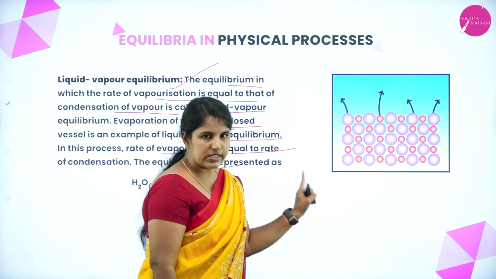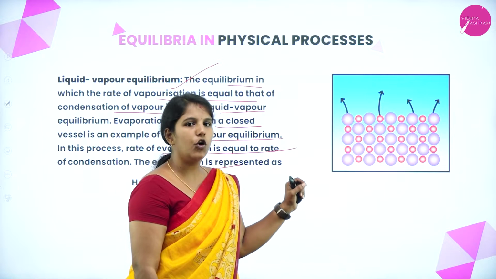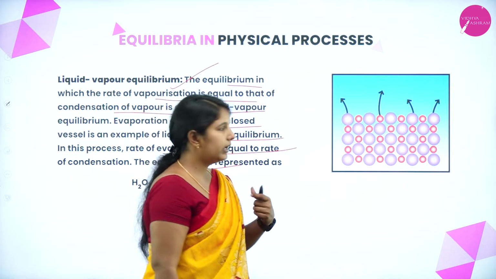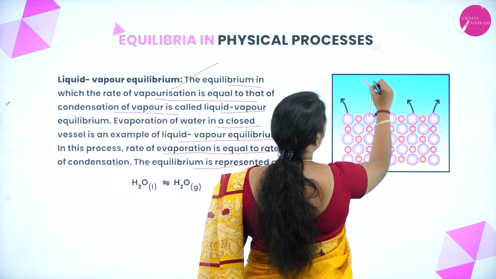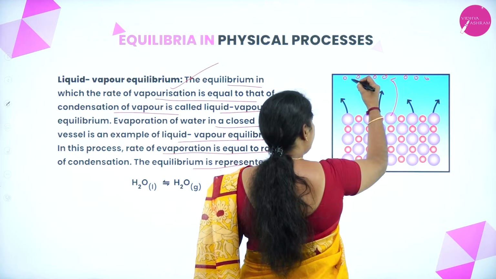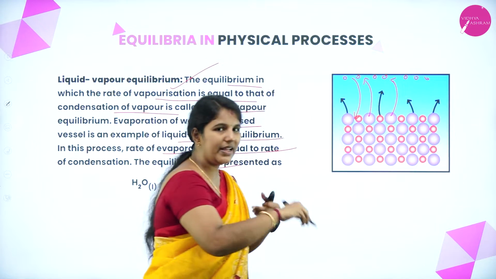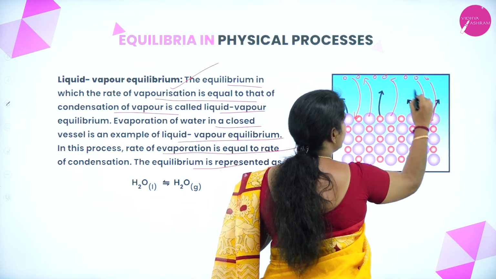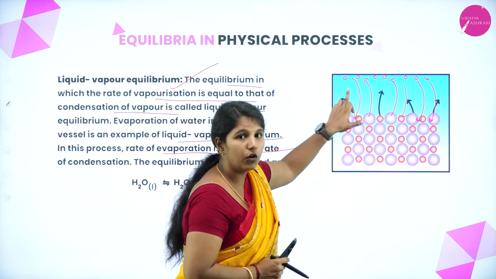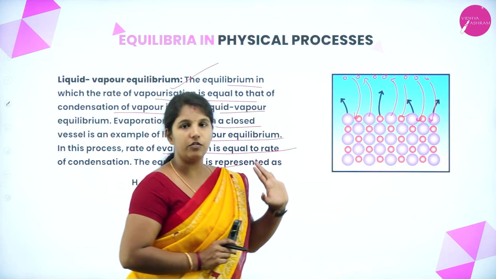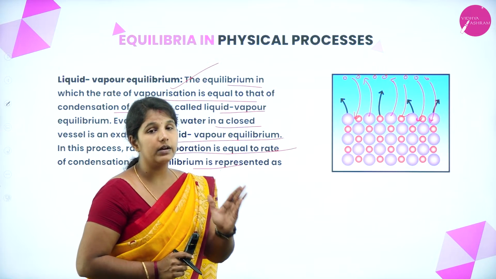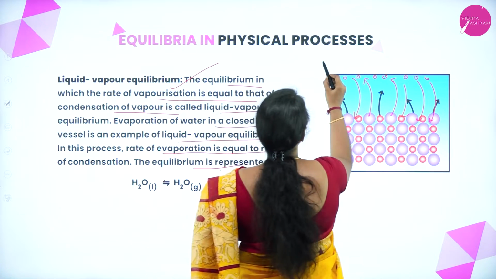This is a closed vessel. In this, I have taken a fixed volume of water. We know that water molecules can easily get evaporated, correct? When the water molecules start evaporating, they go to the vapor phase. After some time, these vapors condense back and come back to the liquid state. Here you can see that the rate of evaporation of the water molecules is equal to the rate of condensation of the water vapors. So this is known as liquid-vapor equilibrium.